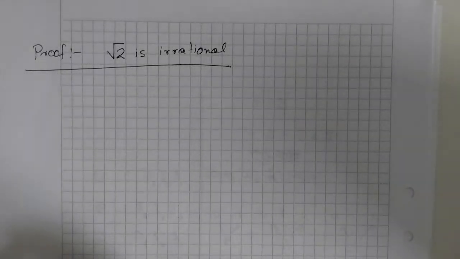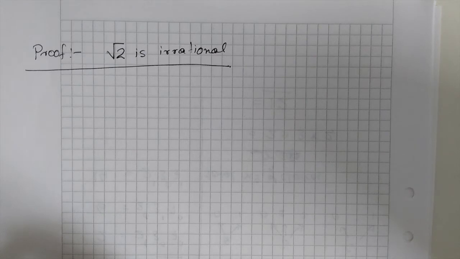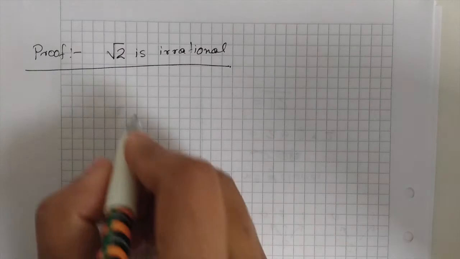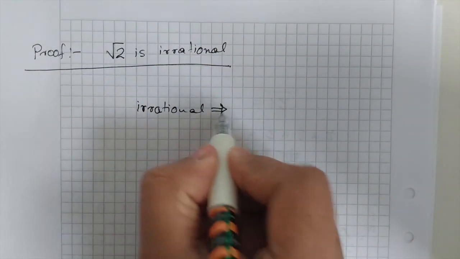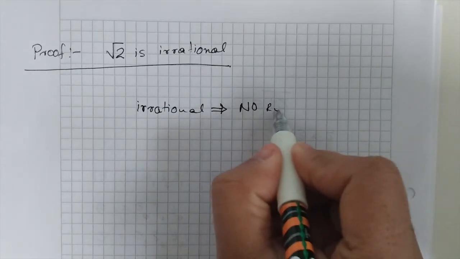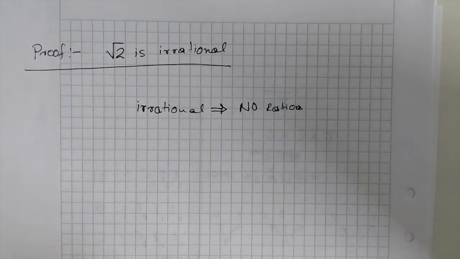So today we are going to discuss a very important and very popular proof: the proof that root over 2 is irrational, or for that matter any square root is irrational. How do we prove that? Let's first understand what an irrational number is. Irrational means having no ratio. No ratio means that we cannot express that particular number as a ratio of two numbers.